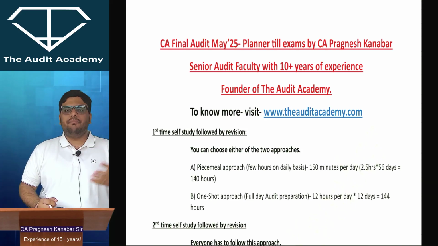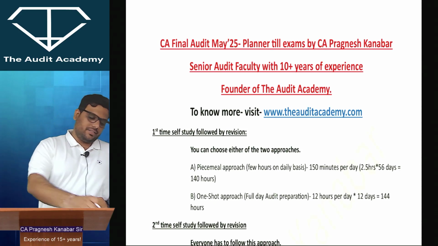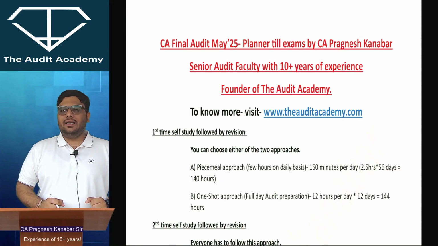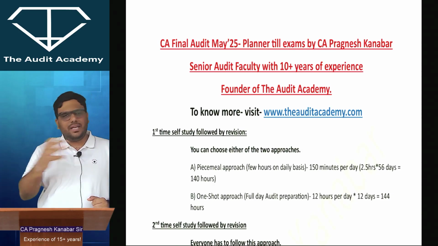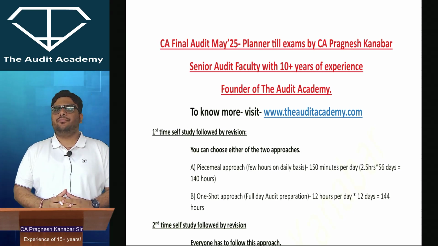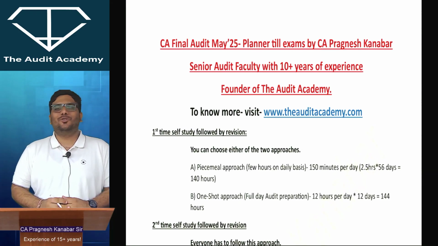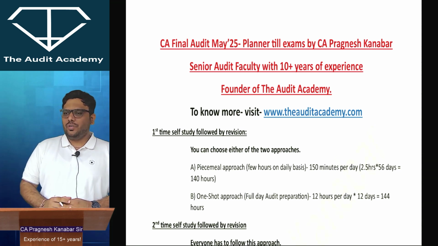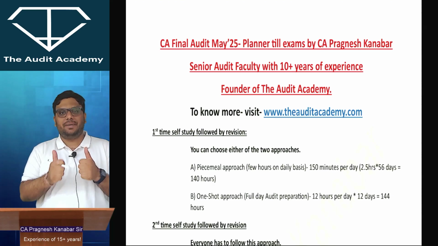So I have received many messages saying, sir, please give a clear plan along with a timetable and targets about how we are supposed to go for the May 25 attempt. Obviously the self-study mode has begun and I have had conversations with various categories of students. Students who have their first attempt in May 25, students who did not make it in November 24, and I'm so sure that you will make it in May 25. Students who are going for office, students who are already married and still preparing for chartered accountancy. Full respect to you guys.